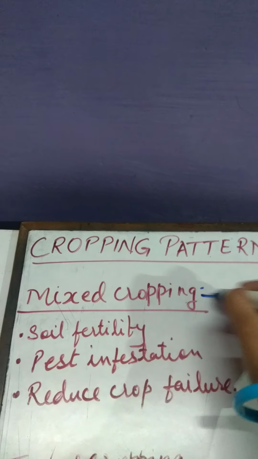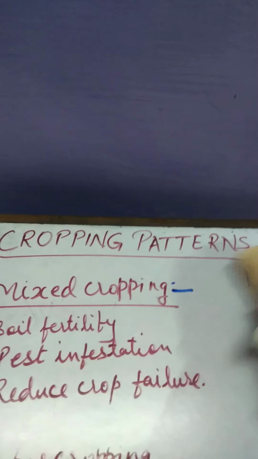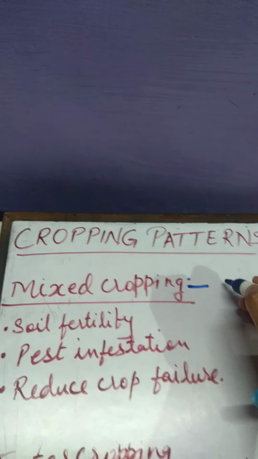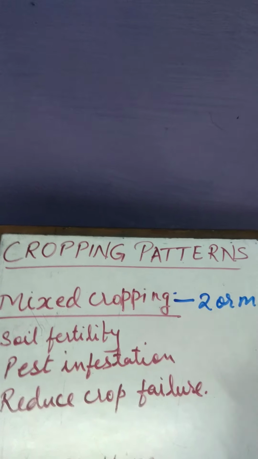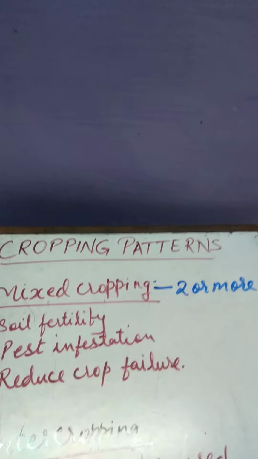Now first is mixed cropping. See, in mixed cropping, two or more crops are grown on the same piece of land.